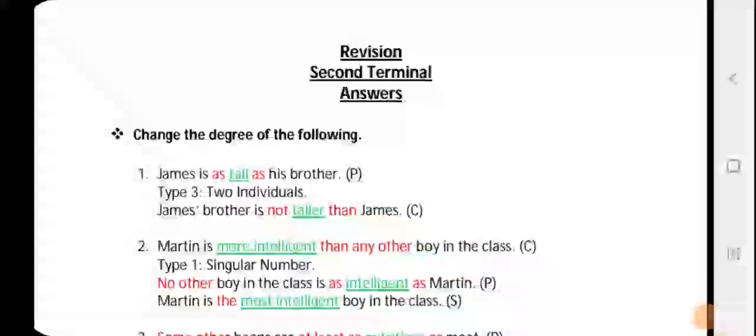So today we'll be discussing the solutions of change the degree questions you already have received. I'm sure that you have solved it. So let's discuss the answers.